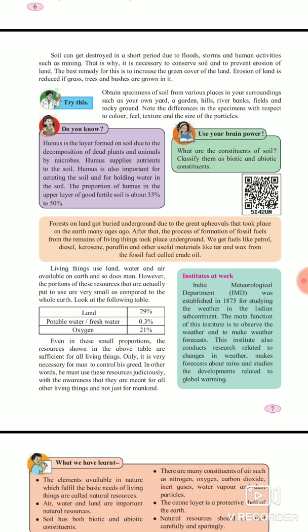Now see, forests on the land got buried underground due to the great upheavals that took place on the earth many years ago. After that, the process of formation of fossil fuel began. The remains of living things stayed underground. We get fuel like petrol, diesel, kerosene, paraffin, and other useful material like tar and wax from the fossil fuel called crude oil. As I told you earlier, crude oil is very important for us. It is a fossil fuel from which we get petrol, diesel, kerosene, and paraffin. Petrol and diesel are important for vehicles.